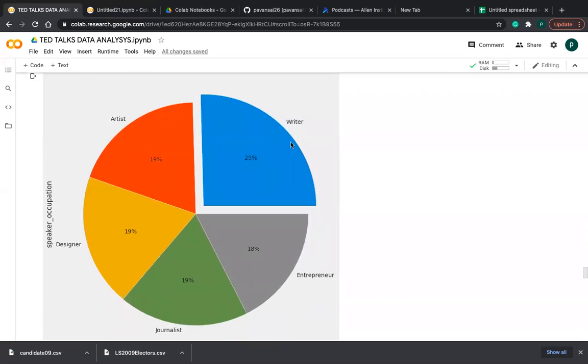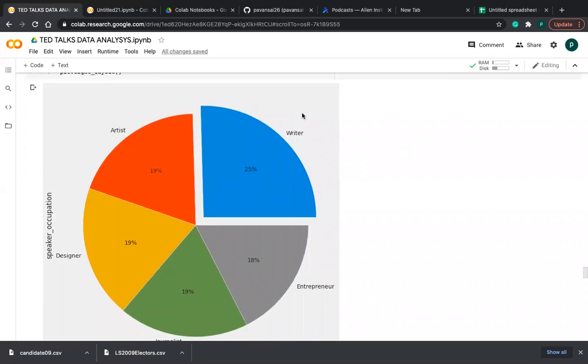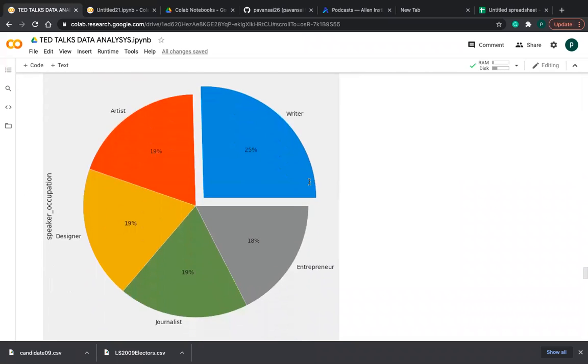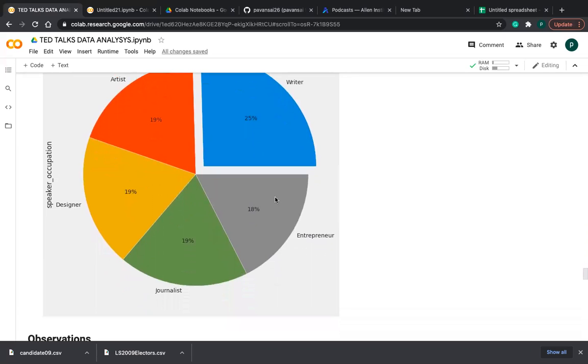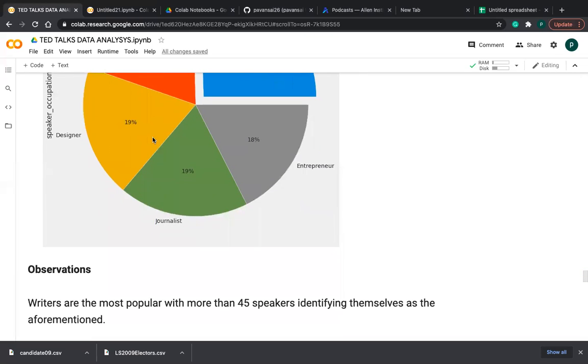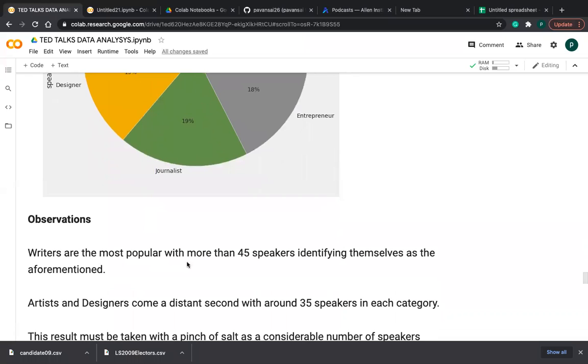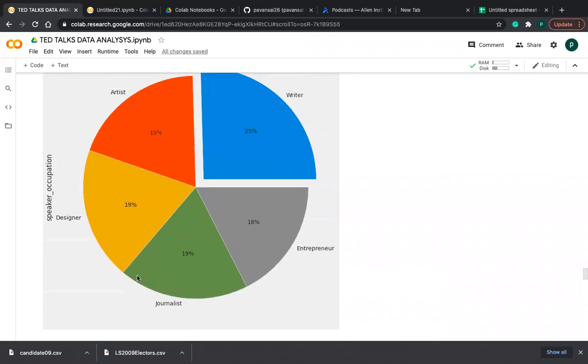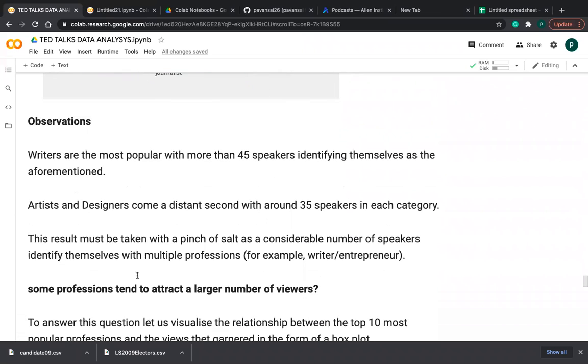Writer occupation is more, friends. Which occupation should you choose if you want to become a TED speaker? So most talks are by writers. So many people, writer occupation has interested more. And after that entrepreneur, journalist, designer, and artist. So observations: writers are the most popular with more than 45 speakers identifying themselves as such. And artists and designers come a distant second with around 35 speakers in each category. And see, friends, this is the observation.